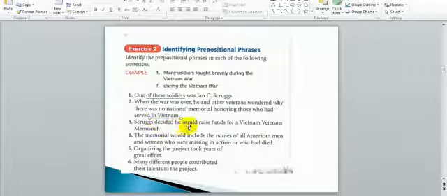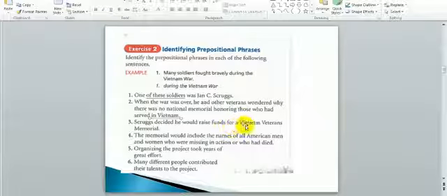Scruggs decided he would raise funds for a Vietnam veterans memorial. So guys, also what is the preposition? For a Vietnam veterans memorial. I can say here it started with for.